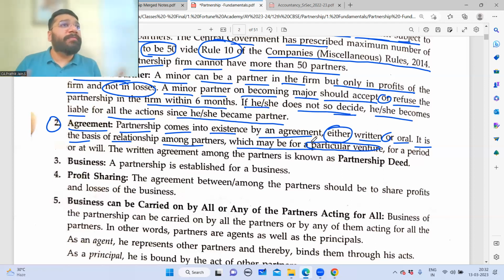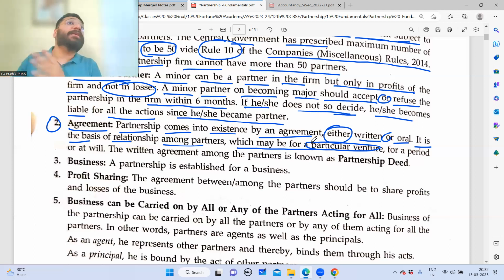Now this partnership, will it go forever? This partnership was for a particular venture. What is that venture? Upon constructing the apartment and upon selling the last apartment or last unit of the apartment, the venture purpose is accomplished. Unit means apartment. Once the last apartment is sold, the venture is accomplished and you have to close the partnership concern.